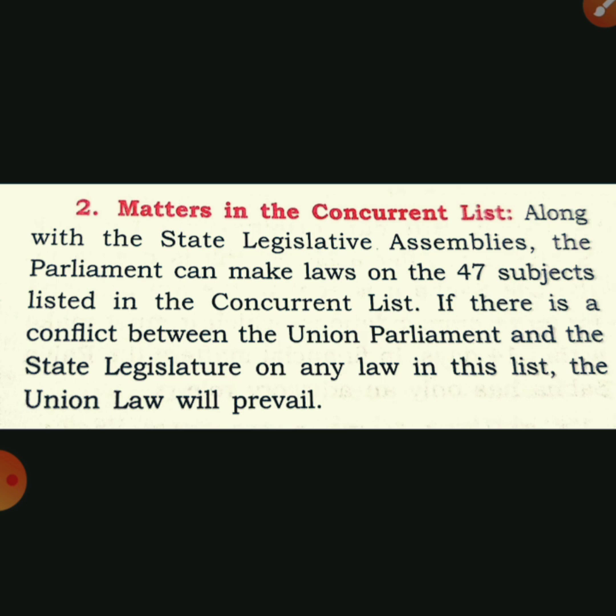So the state government is not effective in that case if, in the same matter, both have made the law, either the state legislature or the union legislature. In that case, only the union legislature's law will dominate.